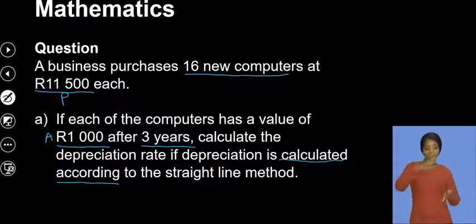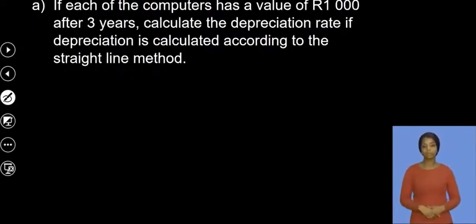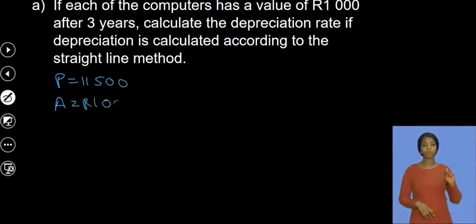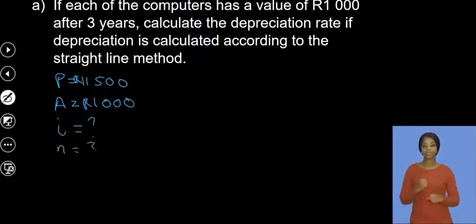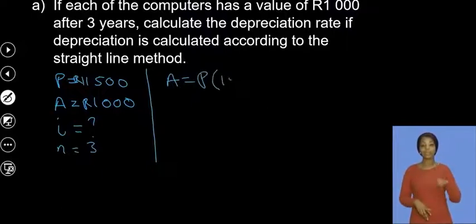Remember that they are very different. Now, if I do the calculation for this, the P value here was 11,500. The A value went as down as 1,000 rand. And then the I value is what I don't know, which is the rate of depreciation, but this was for 3 years, right? So my calculation will be A equals P times (1 minus I) multiplied by N.